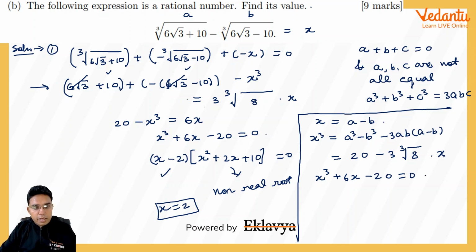So same thing after this step. This is also, I think, a very easy method, but this was something that I always suggest students to think on this line, because many times this a cube plus b cube plus c cube is equal to 3abc is useful.